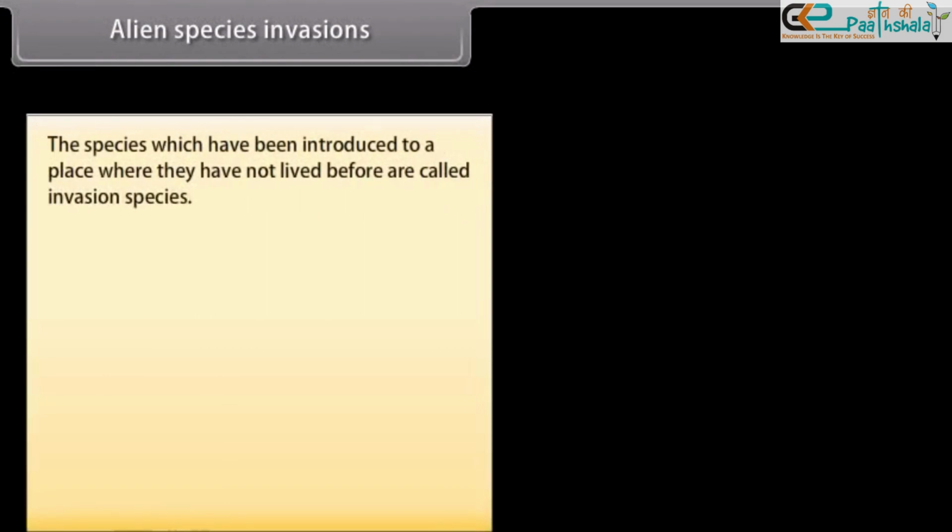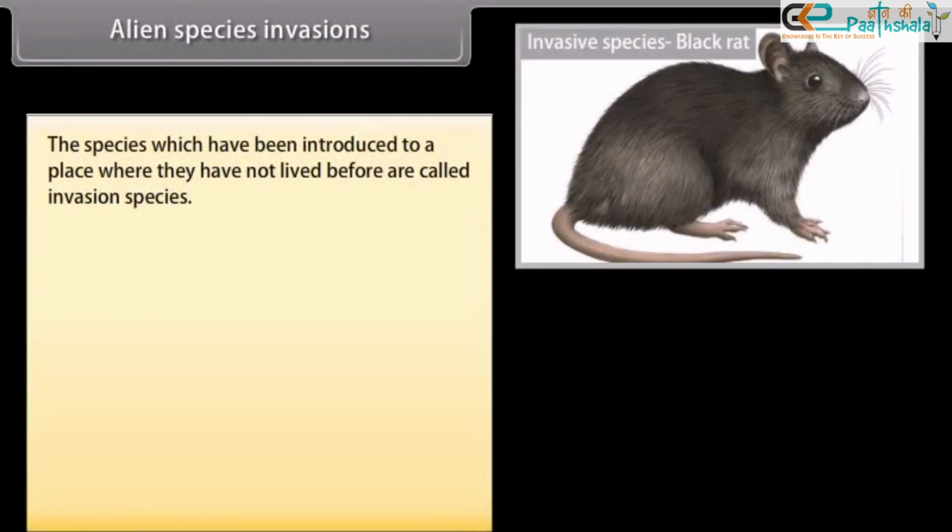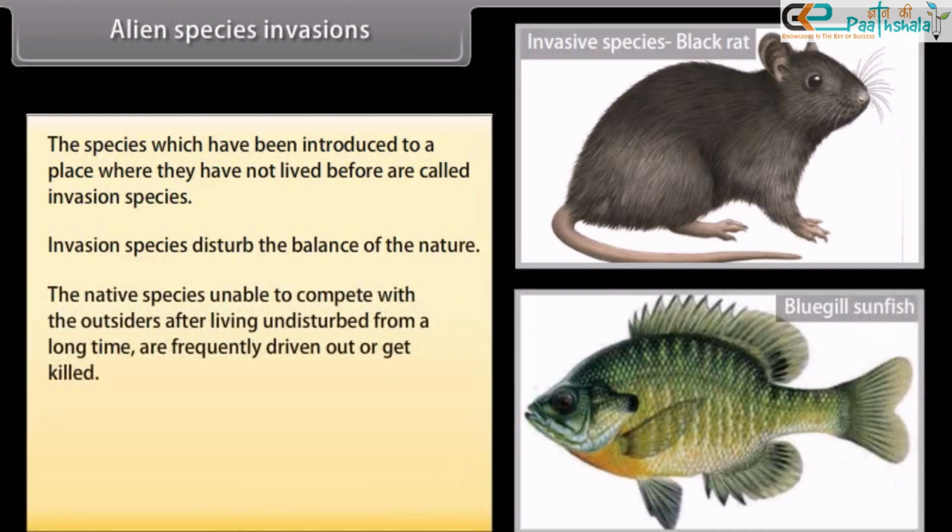Alien species invasions. The species which have been introduced to a place where they have not lived before are called invasion species. Invasion species disturb the balance of nature. The native species, unable to compete with the outsiders after living undisturbed for a long time, are frequently driven out